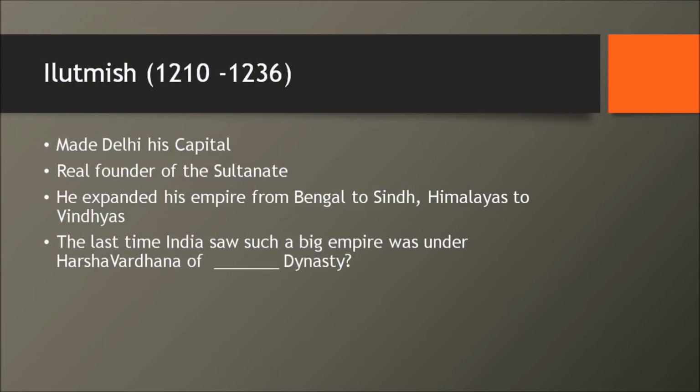Now let's speak about Iltutmish. Even though Aibak is considered the founder of the slave dynasty, in the proper sense, the one who establishes it is Iltutmish. He made Delhi his capital, right? And then he is also considered the real founder of the Sultanate. During his time, the empire reached its maximum zenith. It expanded from Sindh to Bengal, and from the Himalayas to central India. That means it's a very big empire. The last time India had seen such a big empire was under Harshavardhana.